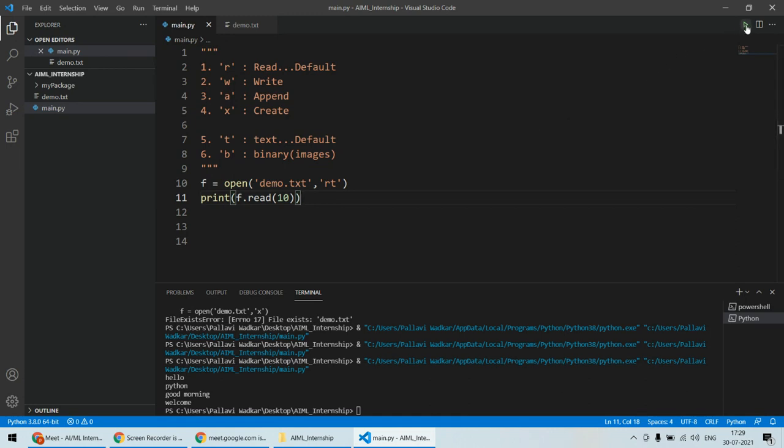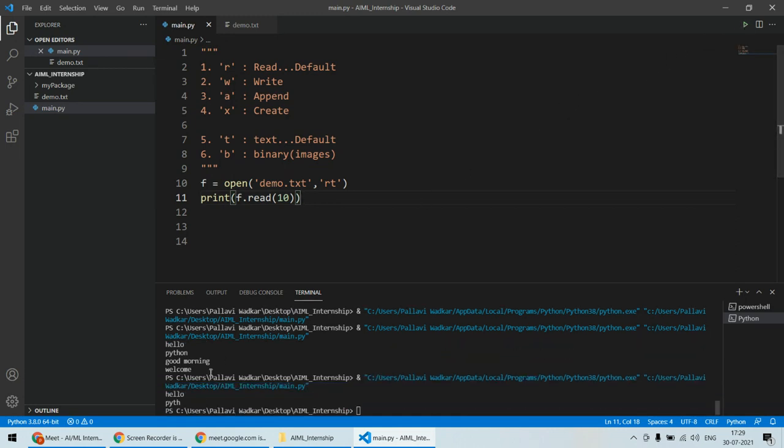So let's run this one. Now you can see, a total of 10 characters it has read from that file, and instead of printing hello Python good morning and everything, it has just printed hello pyth. Hello is a total of 5 characters, and pyth means there are only 4 characters.